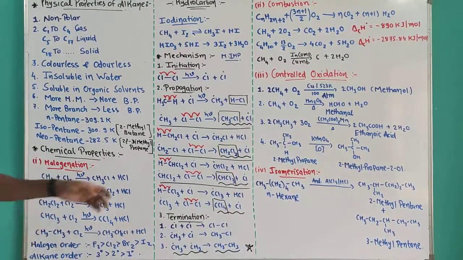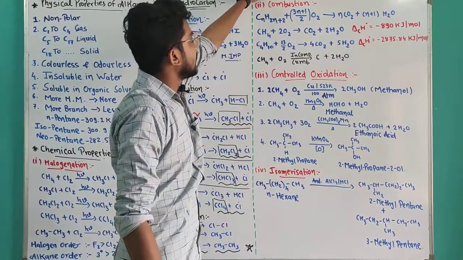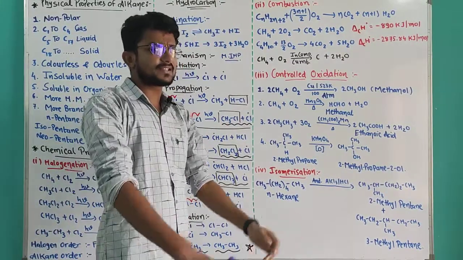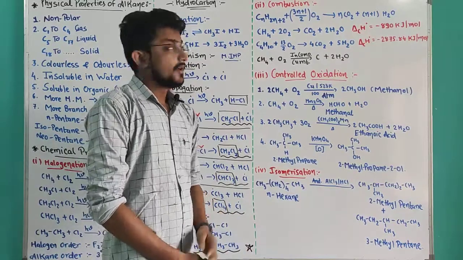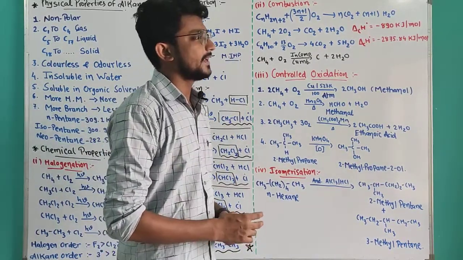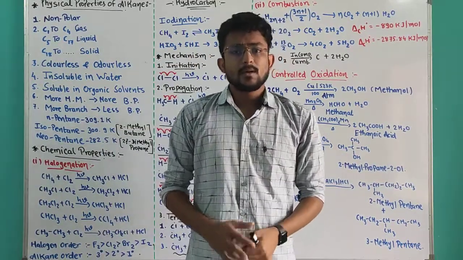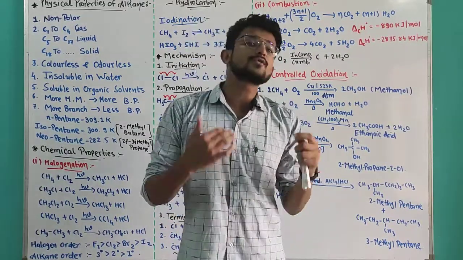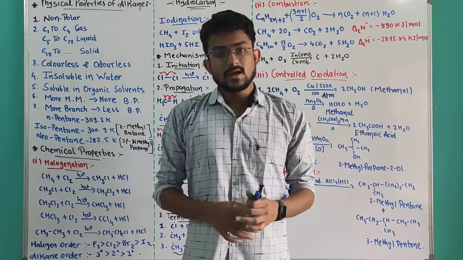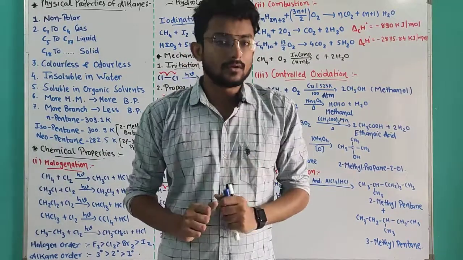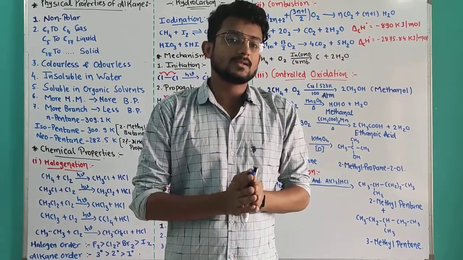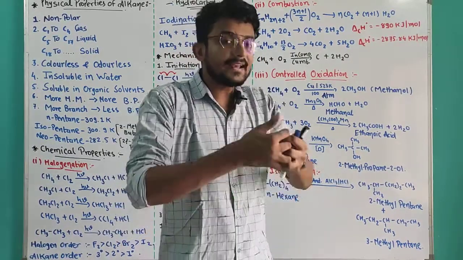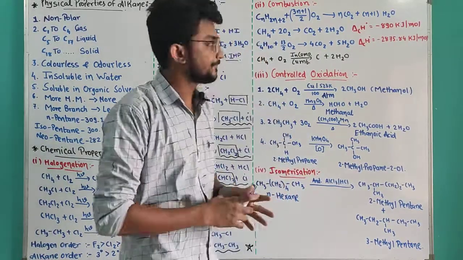Now let's talk about the second type of reaction that is given by alkanes, that is the combustion reaction. It is quite simple. We use the combustion reaction of alkanes in our daily life. Petrol is a mixture of alkanes, kerosene is a mixture of alkanes. We use those compounds as fuel because when they combust, they release a high amount of energy, and that energy is used by us.